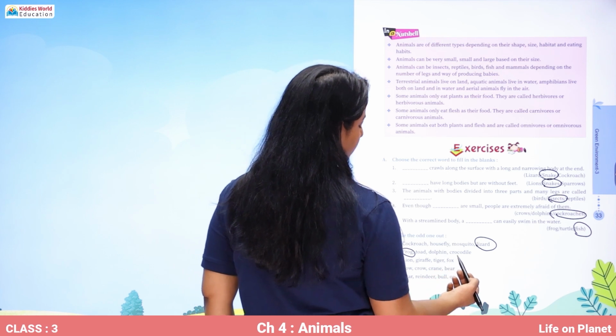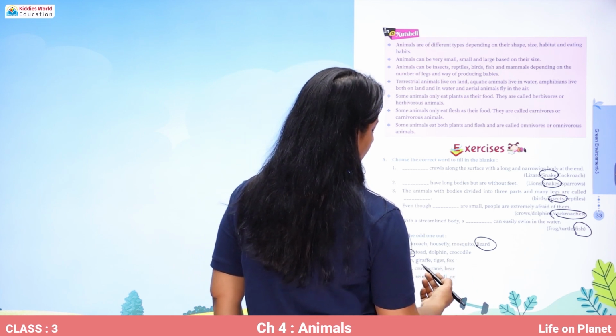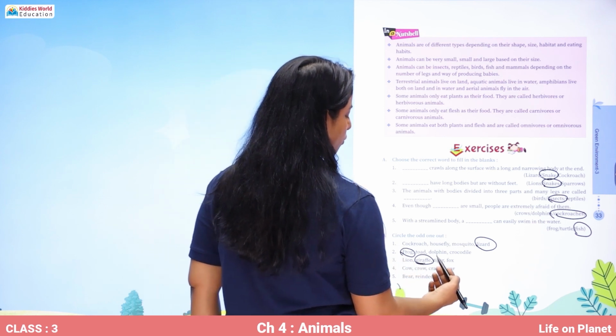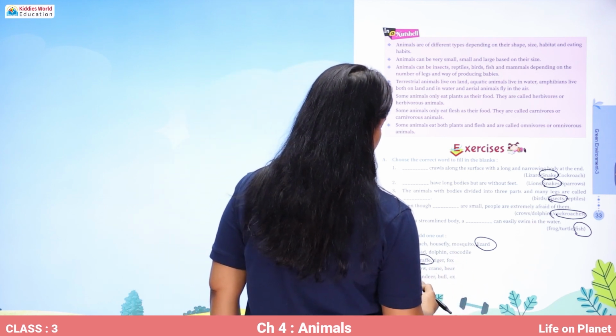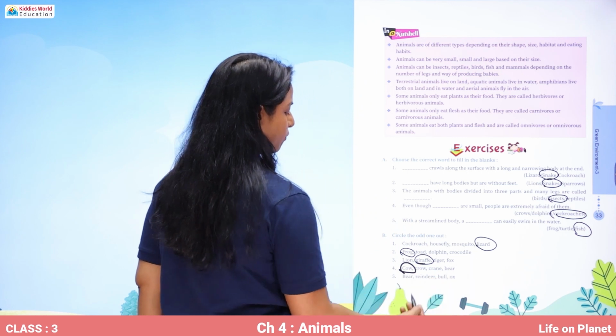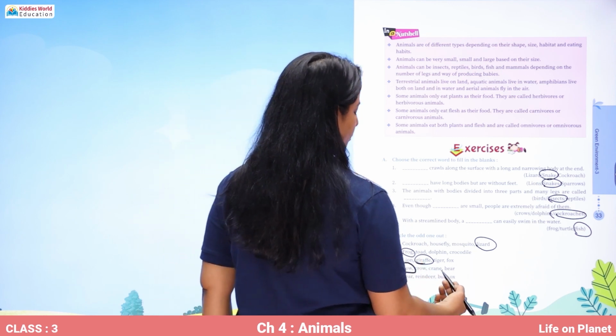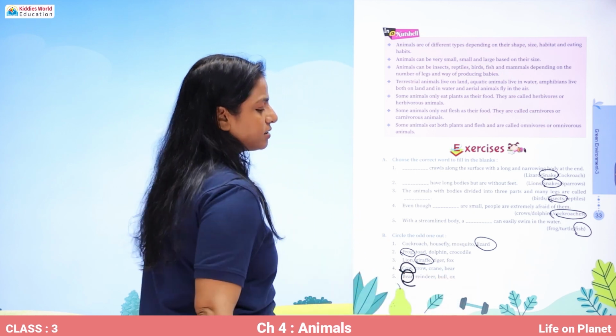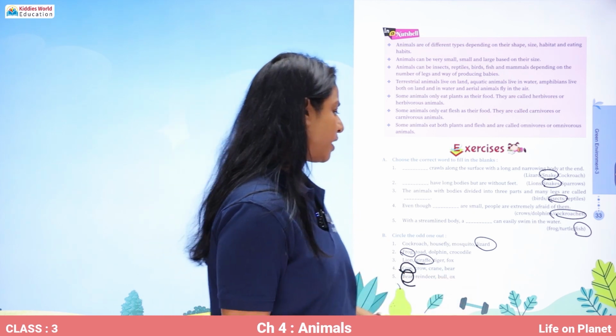Lion, giraffe, tiger, fox. Giraffe is a herbivore, rest are the carnivores. Cow, crow, crane, bear. Cow is a herbivore, rest are omnivores. Bear, reindeer, bull, ox. Bear, because reindeer, bull, and ox, they all carry load, but bear does not.